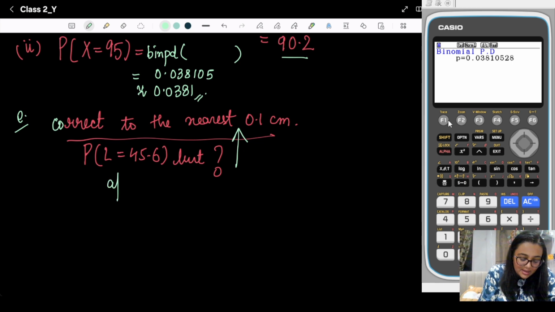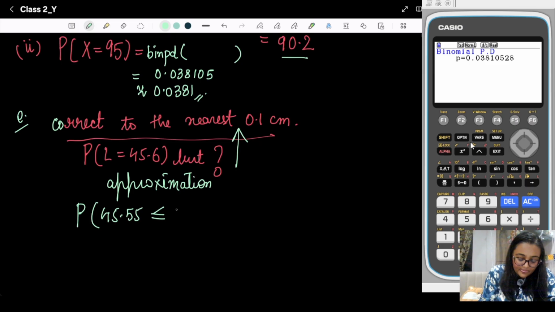Therefore, we will take an approximation up to the nearest 0.1 centimeter. Therefore, we will take 45.55 to 45.65. Clear? Because it is to the nearest 0.1 centimeter.